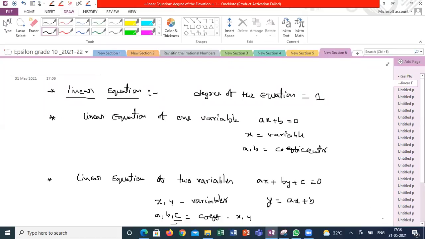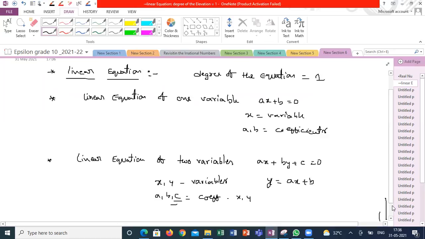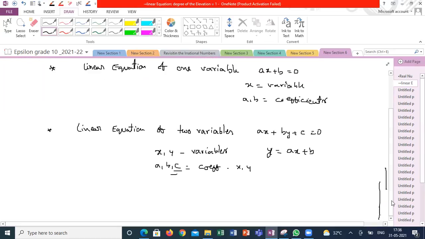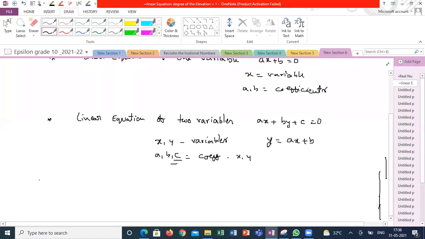Same way, linear equation of 3 variables. See, all are linear only here because the highest degree of the expression is 1, x power 1, y power 1. There is no square concept here.